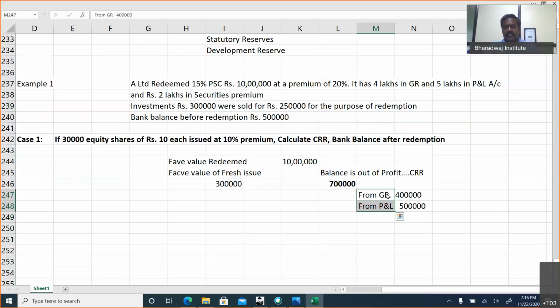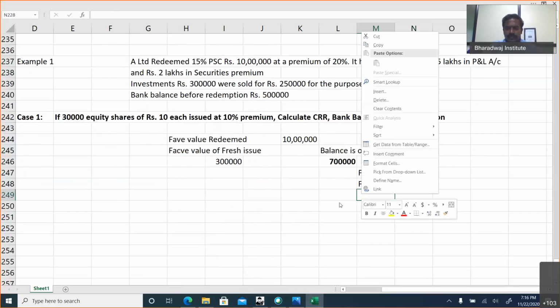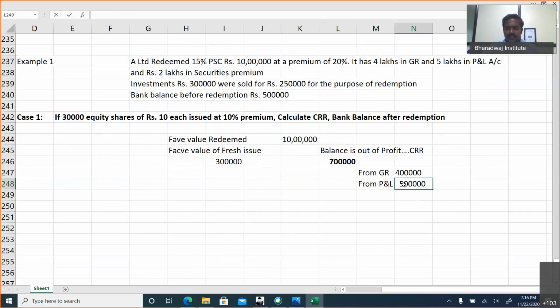From general reserve, 4 lakhs, and from profit and loss account, 5 lakhs available, but we need how much? Only 3 more lakhs. Totally 7 lakhs we have to transfer. From general reserve, we can take 4 lakhs. Balance, we can take 3 lakhs from P&L account. And please remember, ignore premium for calculating. Okay. Premium means premium on issue as well as premium on redemption should be ignored for calculating CRR.